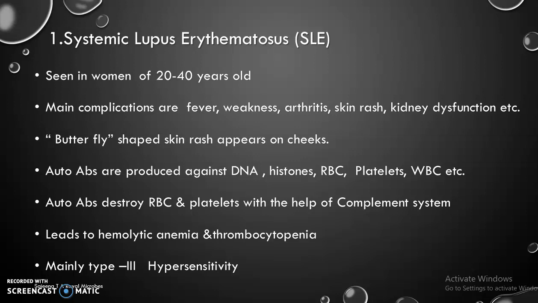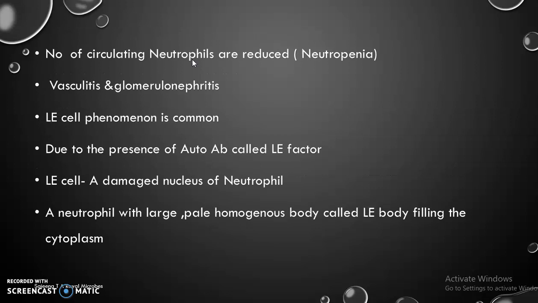Autoantibodies destroy RBC and platelets with the help of the complement system, and this leads to hemolytic anemia and thrombocytopenia. Thrombocytopenia means a decrease in platelets, and this is mainly a type 3 hypersensitivity reaction. The number of circulating neutrophils gets reduced, resulting in neutropenia. Vasculitis, that is blood vessel inflammation. Glomerulonephritis, inflammation of the kidney. Then the LE cell phenomenon is very common.